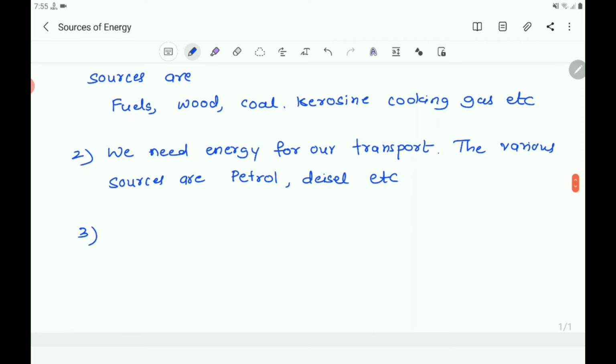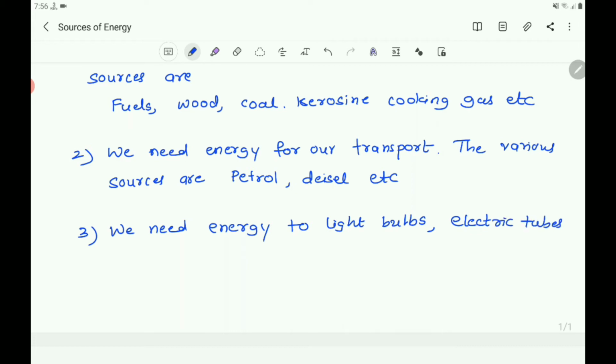Then also we need energy to get light. We need energy to light bulbs, electric tubes, to run radio, television, and other power appliances.